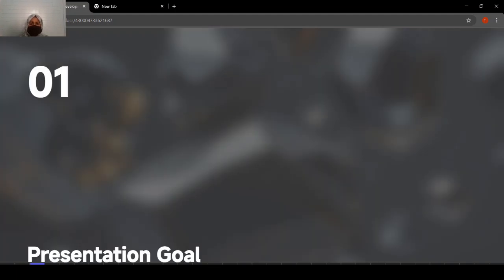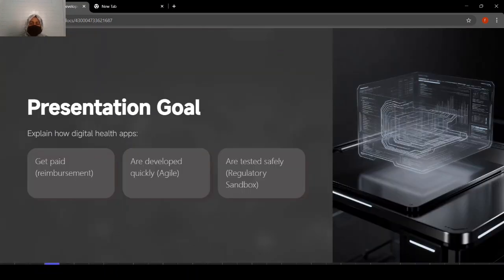So first of all, we will see what our goal is behind this chapter. Our goal is to explain how digital apps are basically working. What we are trying to find out is how digital apps get paid, that is called reimbursement, are developed quickly and are tested safely. So this is our main goal that we have to cover in this chapter.